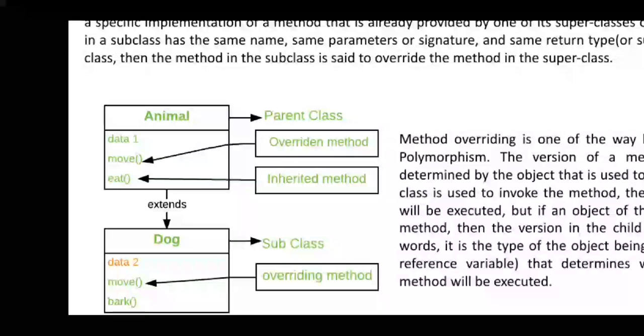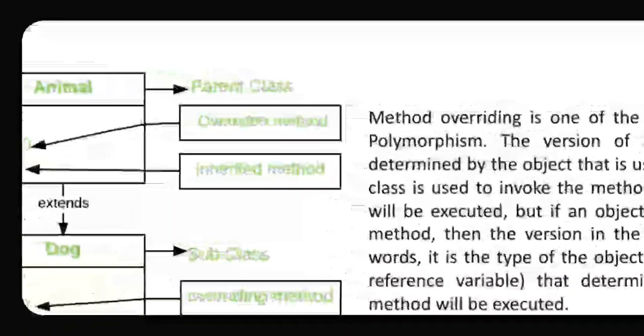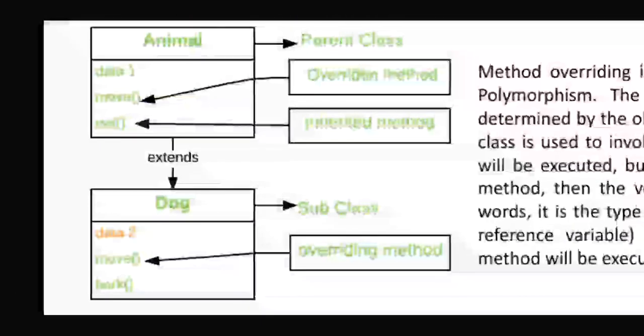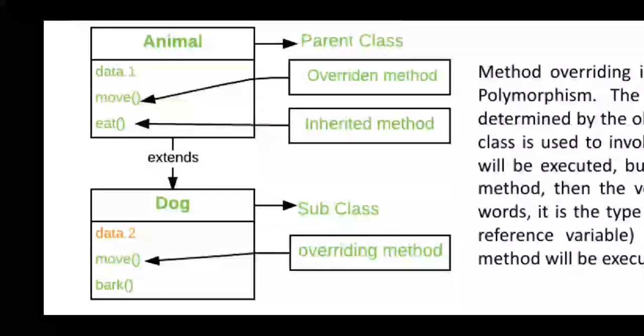Overriding means if both the methods are the same, parameters are the same, return type is the same, at that time the superclass or parent class method will be overridden, and you will be executing the function of the same name, same parameter, same return type of the subclass.